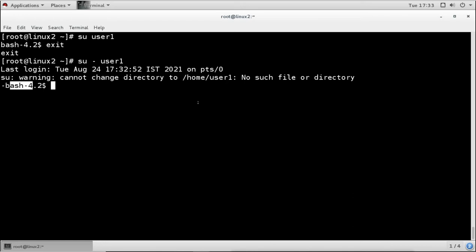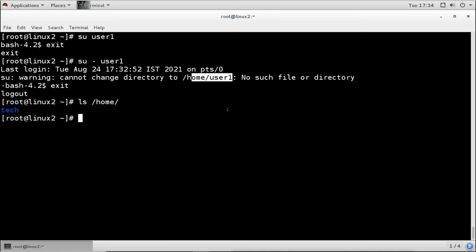So the problem is that the machine is not able to find the home directory for user1. Why is it not able to find the home directory here? Because it is not available here. If we check the home directory here, there is no user1 home directory. So why is it not here? Because it is a user of the NIS server. It is created on the server. This account is on the server and the home directory is also on the server. It is not here. But in the passwd file it says that the user's home directory is under /home.